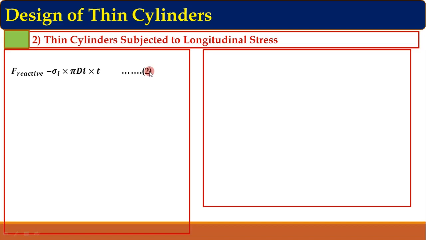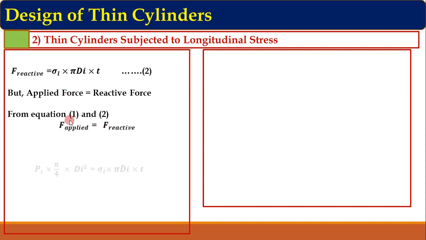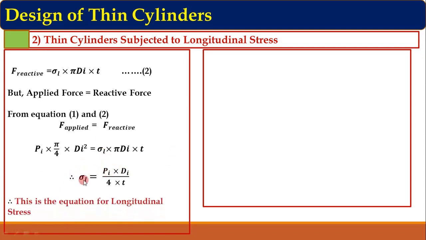As we did in the previous part, we have to equate the applied force and the reactive force, because these two values have to be equal. Action is equal to reaction. So for the applied force and reactive force, we have values from equation number 1 and 2. Applied force is equal to reactive force. The applied force magnitude is Pi into pi by 4 di square from equation number 1, and the reactive force we have from equation number 2, sigma L into pi di into T. From this equation get the value of sigma L. Simplify this and get the equation for sigma L. So this is nothing but the longitudinal stress equation.